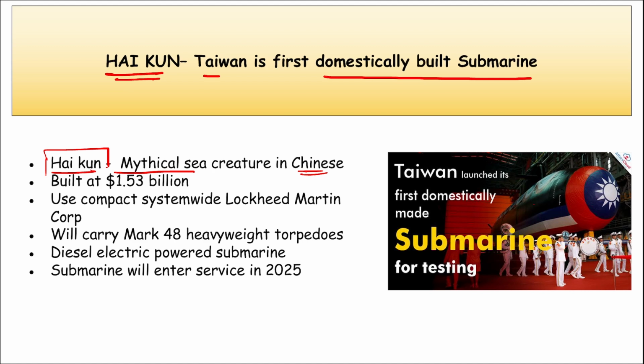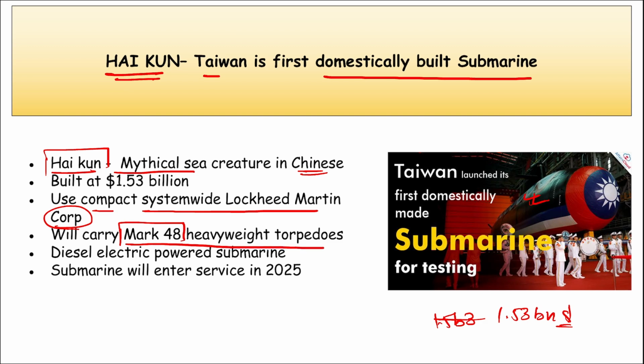This Hai Kun, that is the submarine, as you can see in the picture, is built at $1.53 billion. This will use a combat system by Lockheed Martin Corporation, right? And they will carry Mark 48 heavyweight torpedoes, right? The missiles that are used in submarines that go underwater, those are your torpedoes, and this will carry what? Mark 48 heavyweight torpedoes. This is a diesel-electric powered submarine, and these submarines will enter service in the year 2025, right? So what is the name of the domestically built submarine of Taiwan? Hai Kun. Correct.